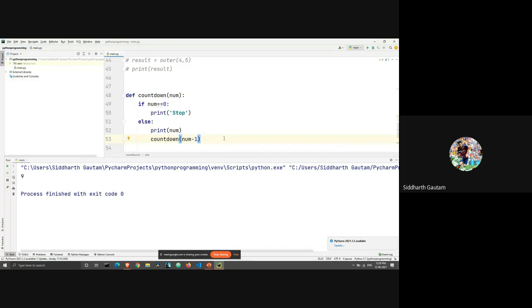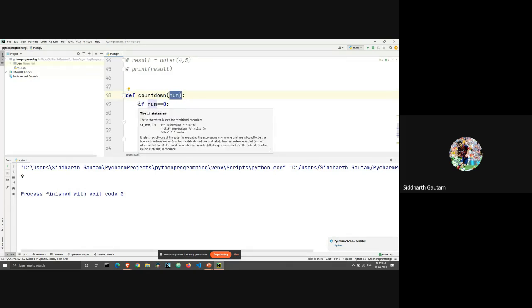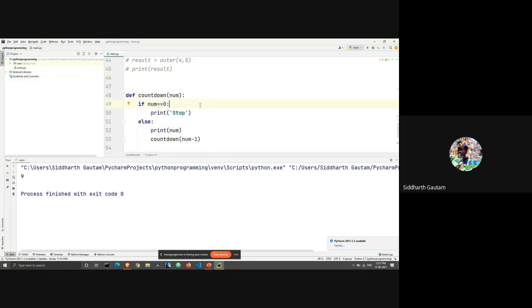Now let's try to understand what's happening here. Pay attention closely now. This is important. If you get this, it will help you a lot. We have this function countdown, and inside that we have this argument of a number. If that number is 0, we are just going to print stop. If that number is not 0, then we are printing that number. Let's say the number is 5, then we are going to be printing 5. And if the number is 0, we are going to be printing stop.